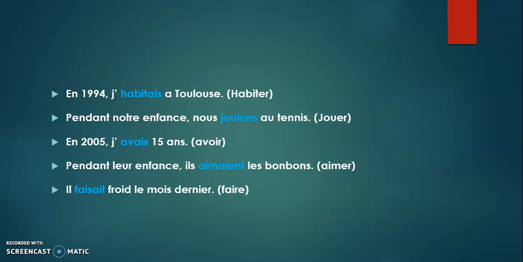So it is: En 1994, j'habitais à Toulouse. In 1994, I was living in Toulouse. Pendant notre enfance, nous jouions au tennis. During our childhood, we used to play tennis. En 2005, j'avais 15 ans. In 2005, I was 15 years old. Pendant leur enfance, ils aimaient les bonbons. During their childhood, they used to like candies. Il faisait froid le mois dernier. It was cold last month.